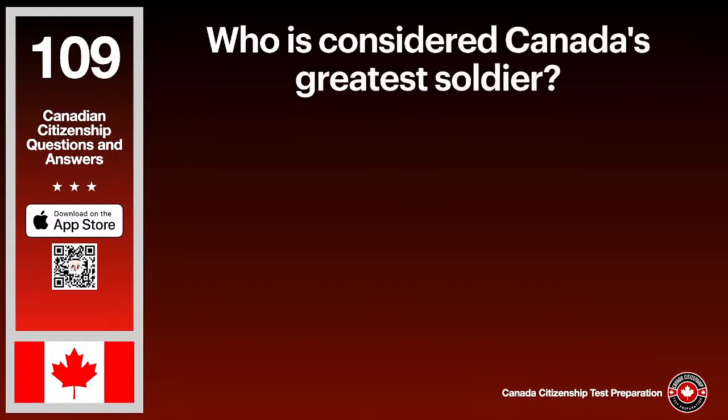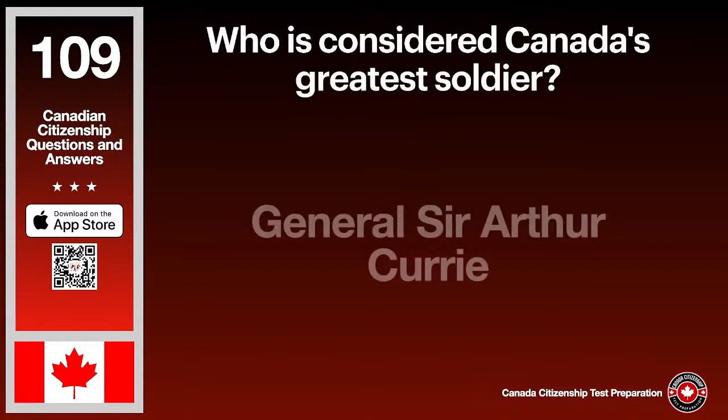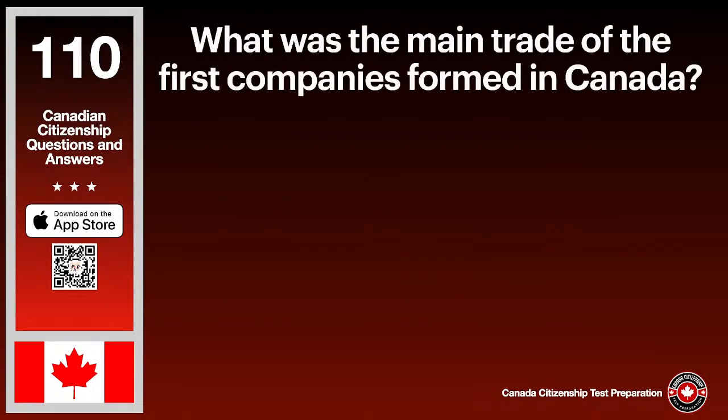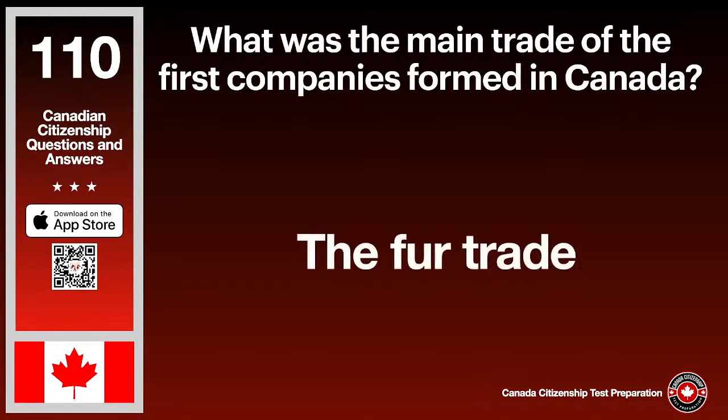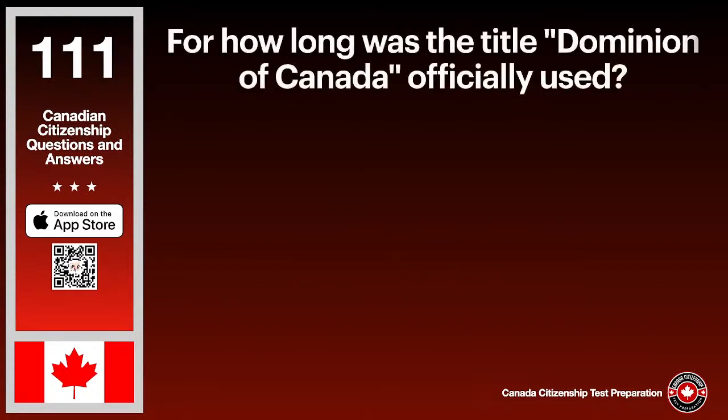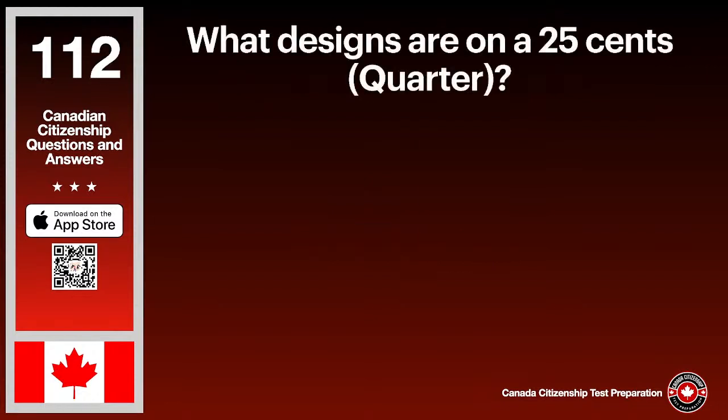Who is considered Canada's greatest soldier? The answer is General Sir Arthur Currie. What was the main trade of the first companies formed in Canada? The answer is the fur trade. For how long was the title, Dominion of Canada, officially used? The answer is 100 years. What designs are on a 25-cent quarter? The answer is caribou.